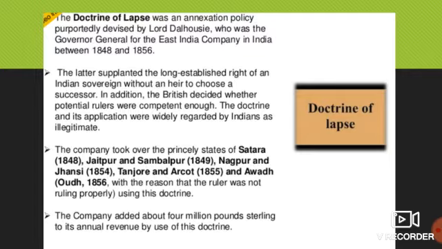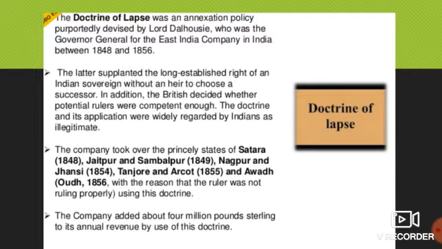In addition, the British decided whether potential rulers were competent enough, and the doctrine and its applications were widely regarded by Indians as unjust. Whatever the legal process, under that Doctrine of Lapse they had to give up those territories.